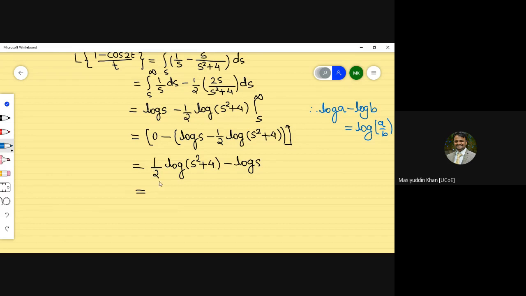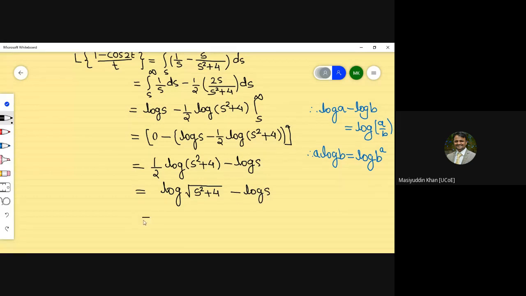Similarly, 1 by 2 is here. If you remember the formula again, a into log of b is equal to log of b raised to power a. So similar things we have to apply here. So I'm applying this as log of s square plus 4 raised to power half, which means we can write this directly as root of s square plus 4, minus log of s.